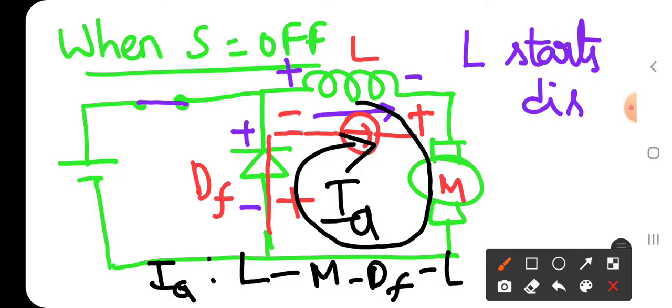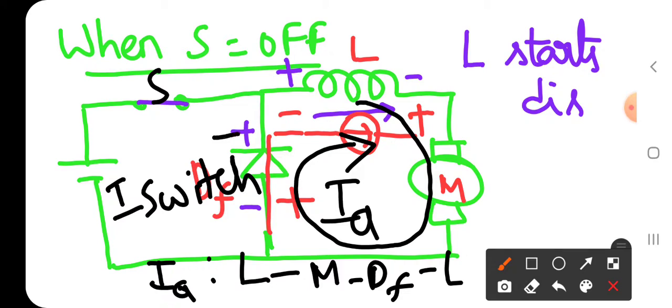It cannot flow through the switch, so the current through the switch is 0, which means the switch is open circuit or turned off.